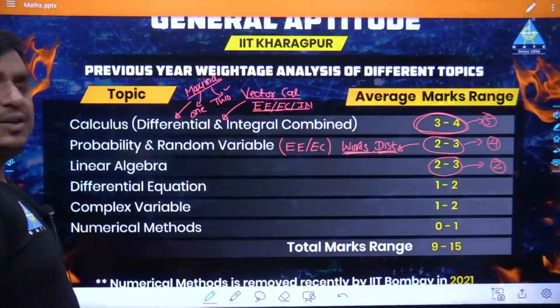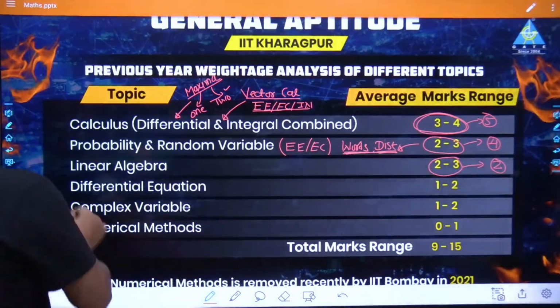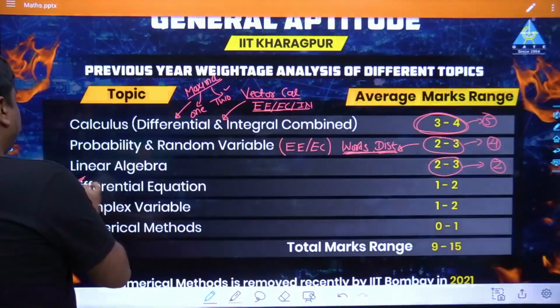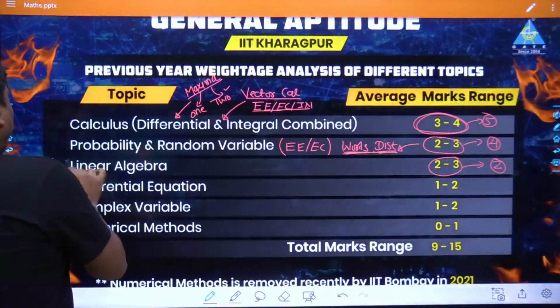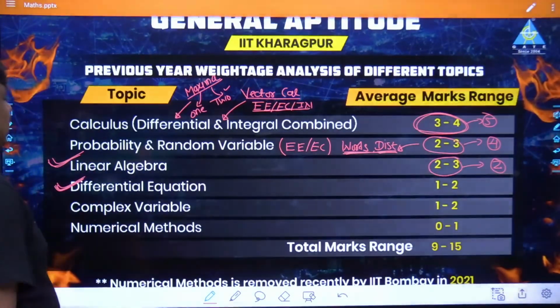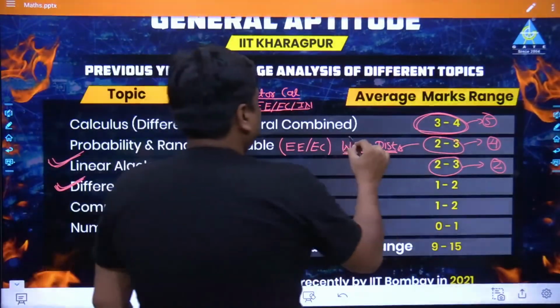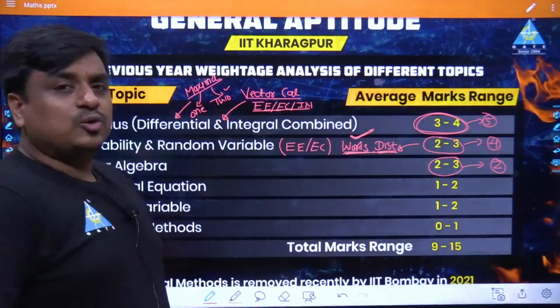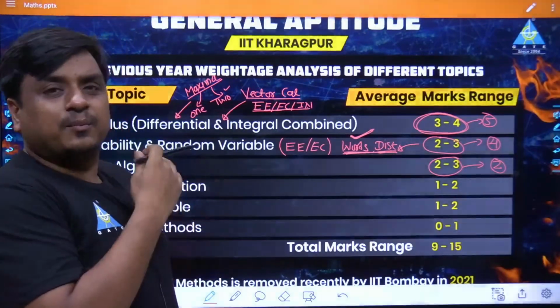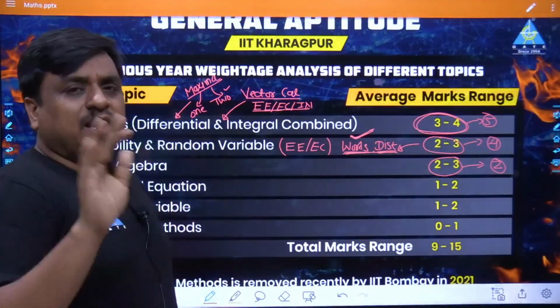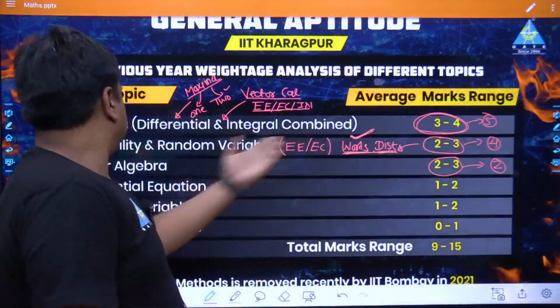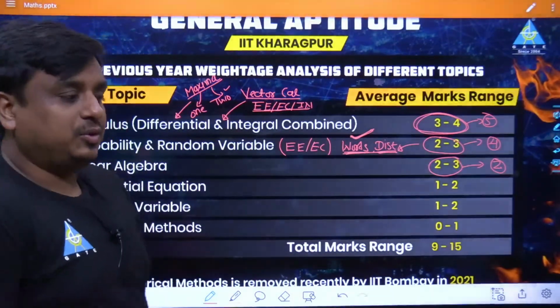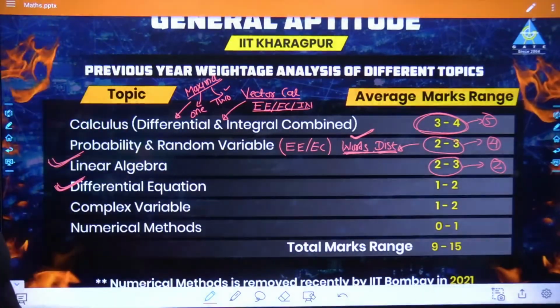Differential equation, definitely one question is going to come. Nobody can say in my paper, I did not have a problem related to the differential equation, I did not have a problem related to linear algebra, I did not have a problem related to the word-based problem. It would be there. I can assure you it would be there. With all my experience, I can say neither paper had come where these 3 topics had been absent. Agreed on what I'm saying? It would be there. There is no doubt as such.